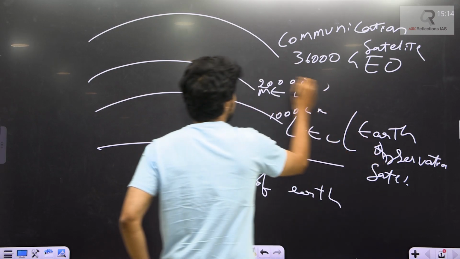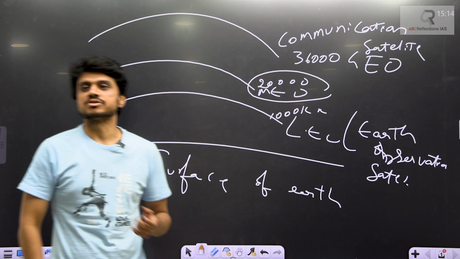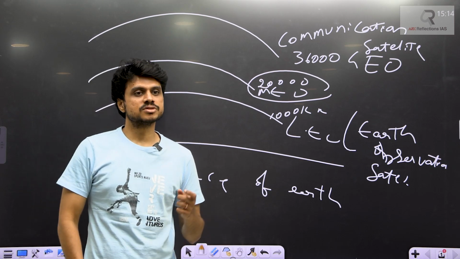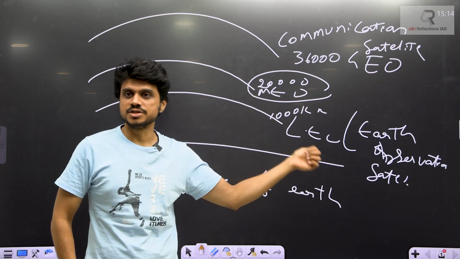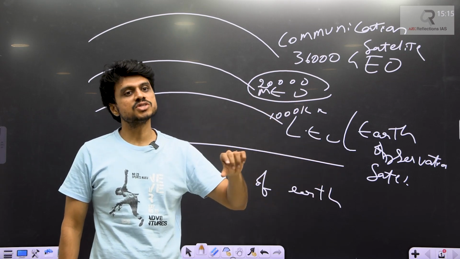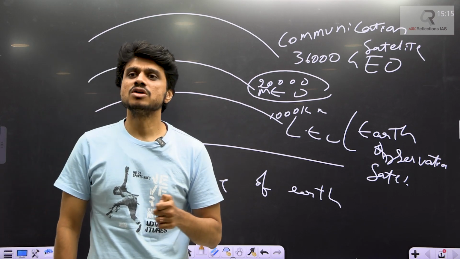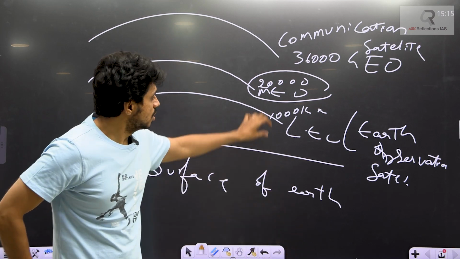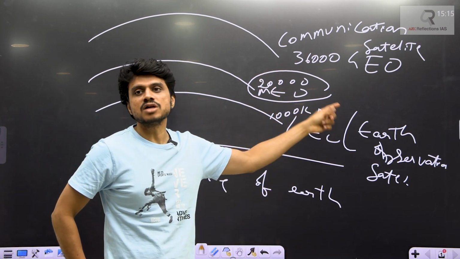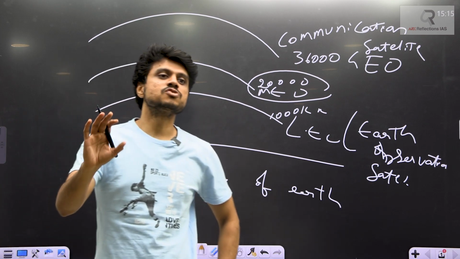And the satellites you generally place here are basically used for navigation. We use them in GPS. How do you currently get the information about your location? Various satellites are present here, and they are tracking the signals coming from your mobile device. They will tell you the place you have to reach. So those kinds of navigation satellites are placed in the middle Earth orbit. This basic understanding is very, very important.